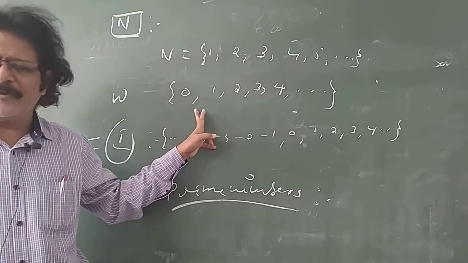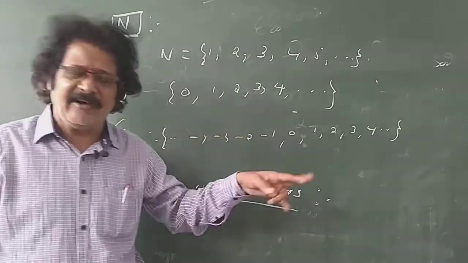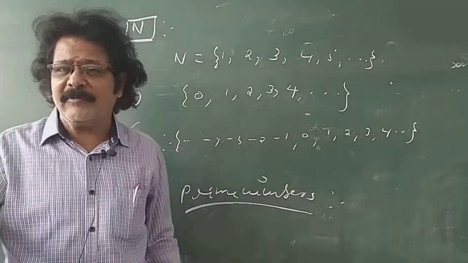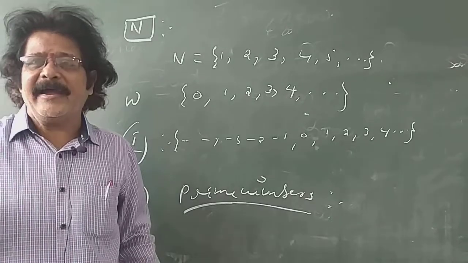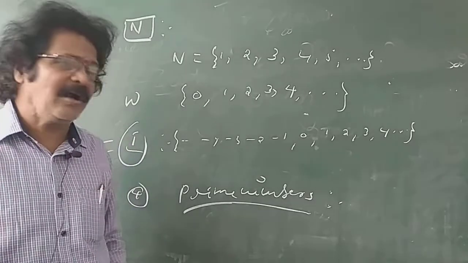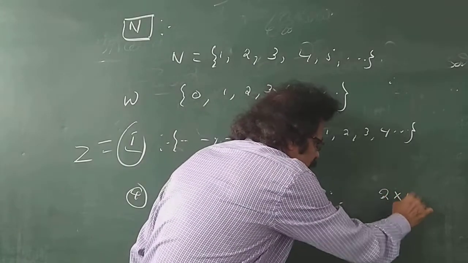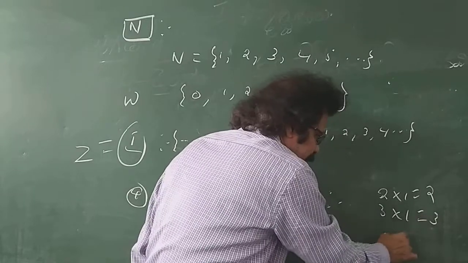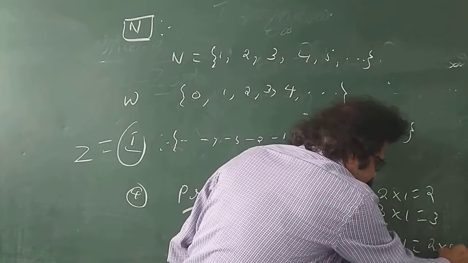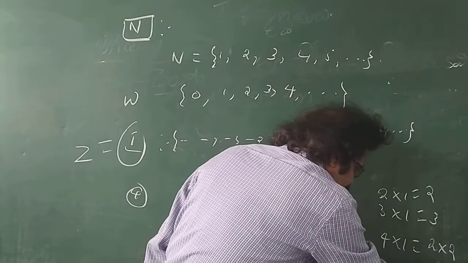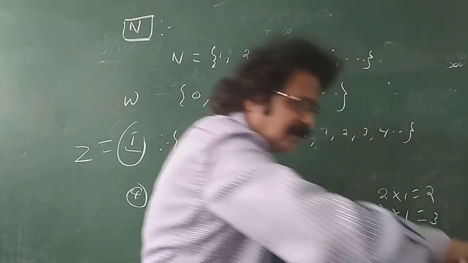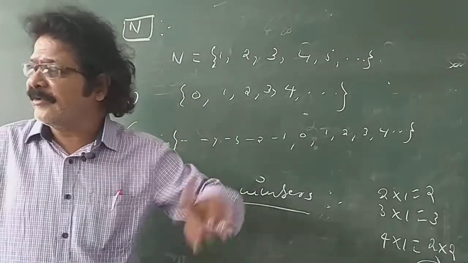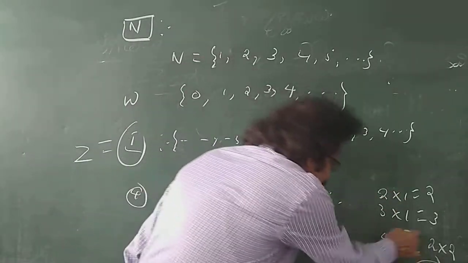Or else, the numbers which have only two factors, the number itself and one, are called prime numbers. 2 has factors 1 and 2 only, so 2 is a prime number. 3 has 1 and 3 only. So 4 is not a prime number. Why? Because not only 1 and 4, 2 also. So 4 has factors 1, 2, 4. It has more than 2 factors, so it is not a prime number.